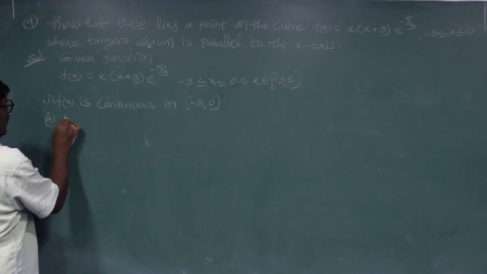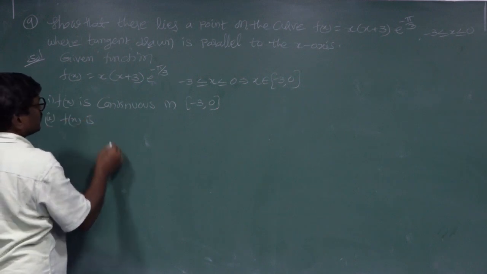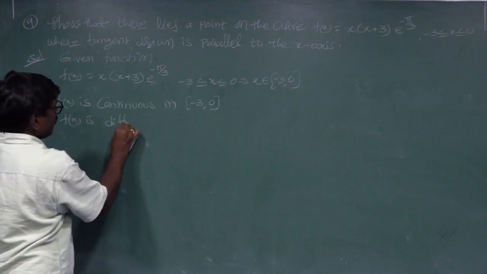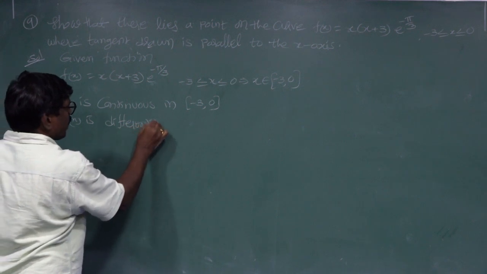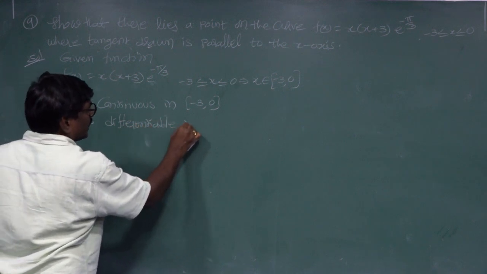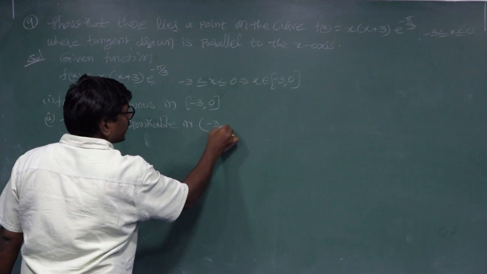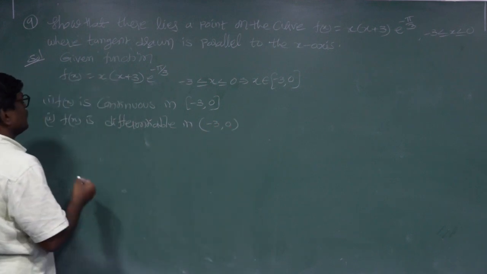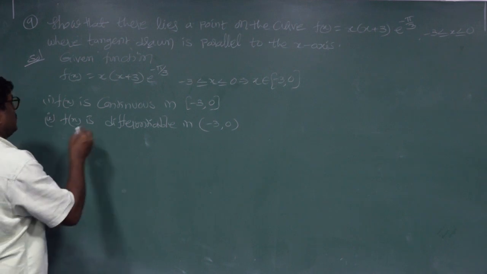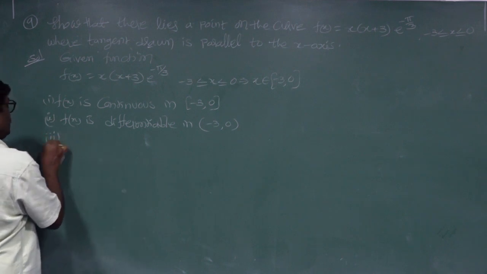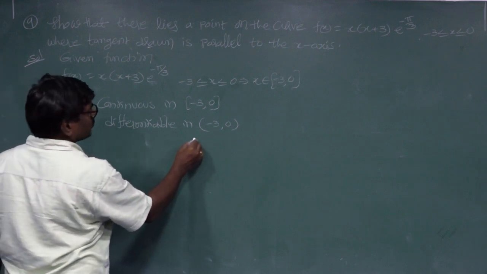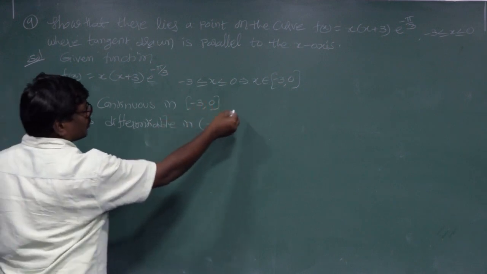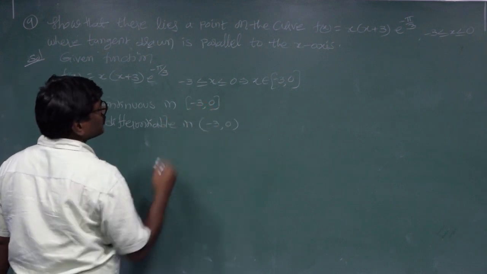Number 2, f of x is differentiable in the open interval minus 3 comma 0. Next, the third condition: a is equal to minus 3, b is equal to 0.